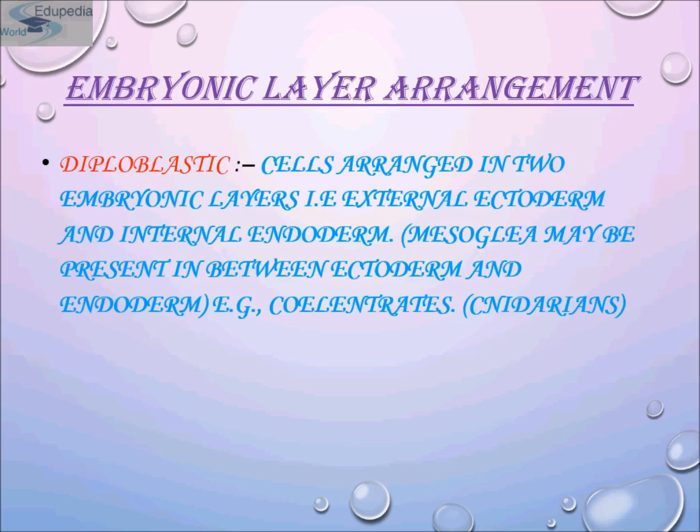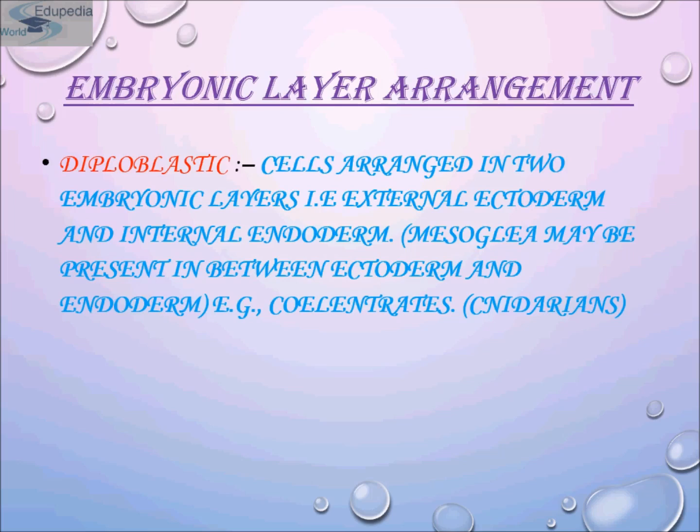An undifferentiated layer, mesoglea, is present between the ectoderm and endoderm. Those animals in which the developing embryo has three germinal layers, with mesoderm in between ectoderm and endoderm, are called triploblastic. To summarize, diploblastic animals are those in which the cells are arranged into two embryonic layers.